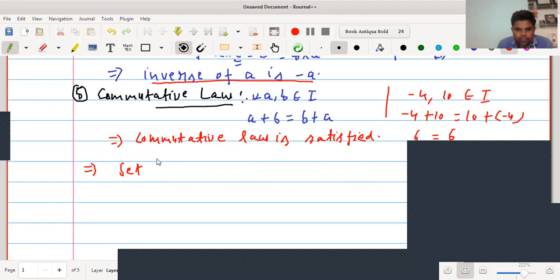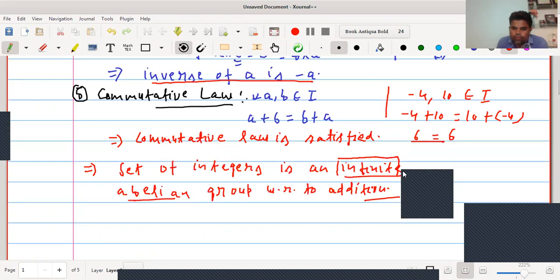We are saying that infinite abelian group because here we are talking about order of that group. We know that number of elements in a group is called the order of that group, and here the number of integers are infinite. So we can say that set of integers is an infinite abelian group with respect to addition.